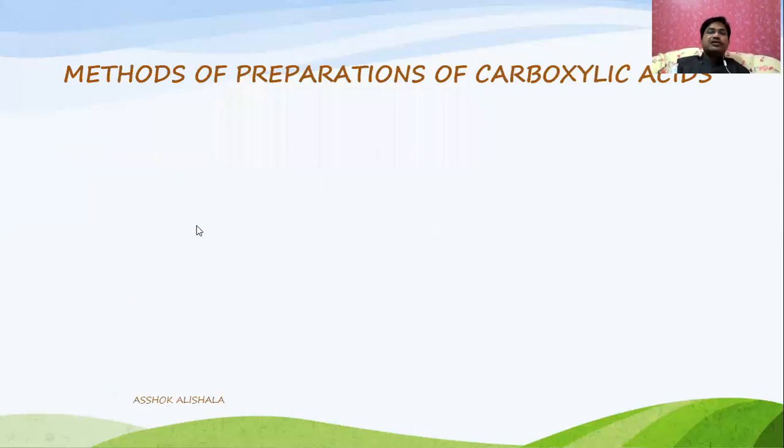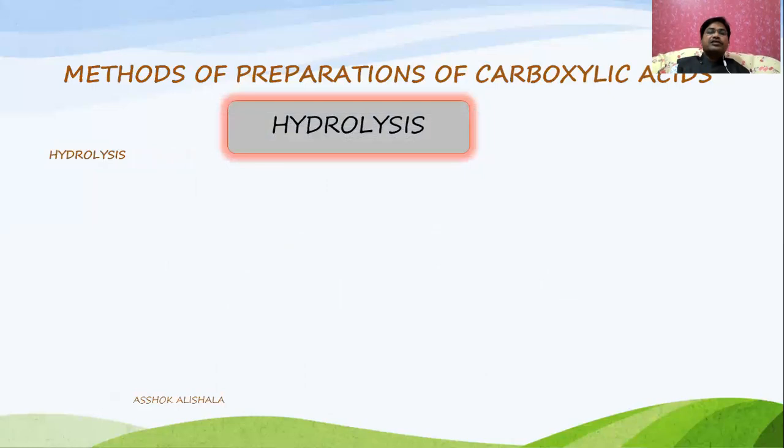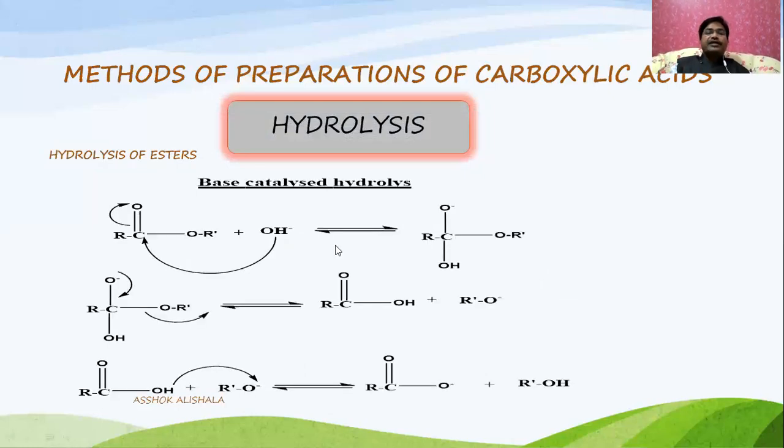Whereas in this case you can see the hydroxide ion will be added here, and that is the difference between the base catalyzed and acid catalyzed. In base catalyzed reaction we get the alcohol and carboxylate ion, which on acidification gives the carboxylic acid. This is the hydrolysis of ester.